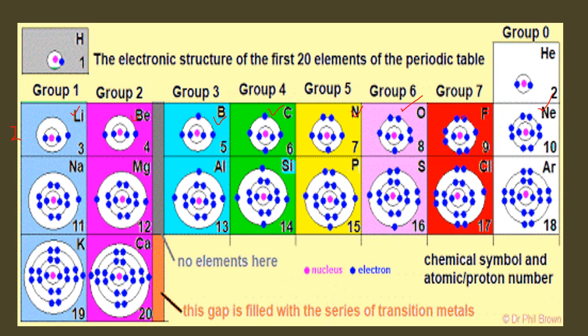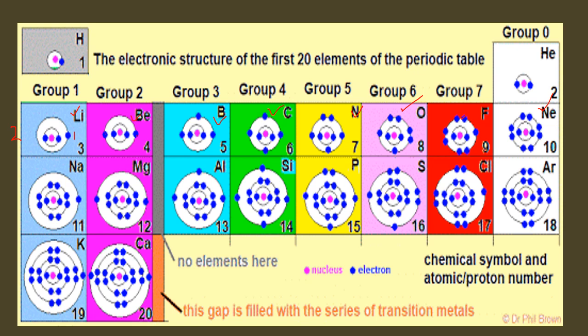Now here, in case of lithium, it has only 1 electron in its outermost shell. While in case of beryllium, it has 2 electrons in its outermost shell.